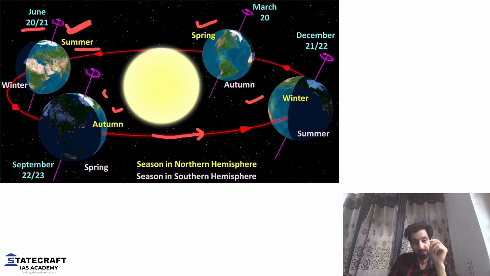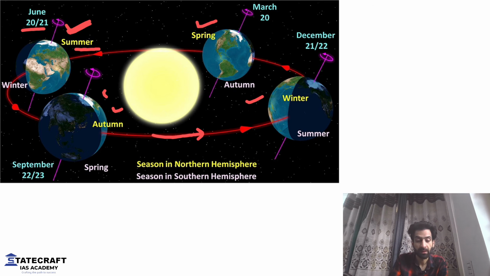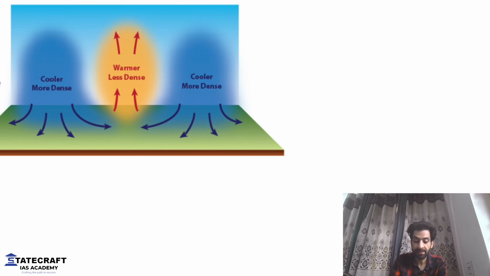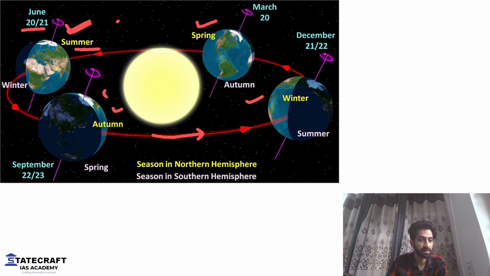Now, let me tell you something very important. This is the reason we see there are pressure belts. There is certain movement of wind. There is formation of seasons. There is rainfall. There is sunshine. Everything is because of this. This thing is responsible for everything. Now, let's move forward. How is all this happening? Let us take one example, this one, summer season. When the sun is overhead, first of all, my drawing is very bad, so I hope there's no problem.